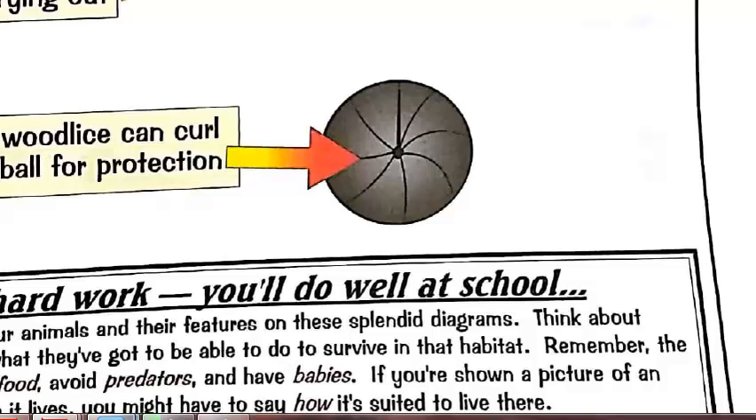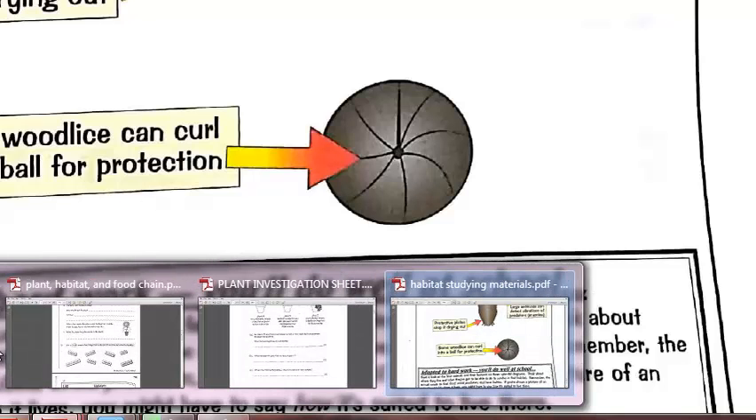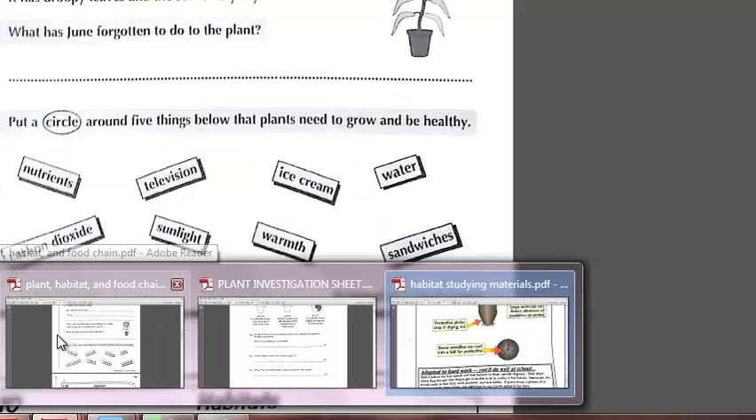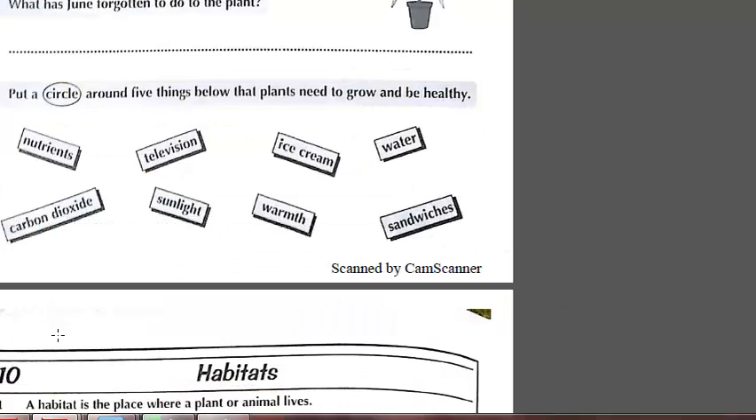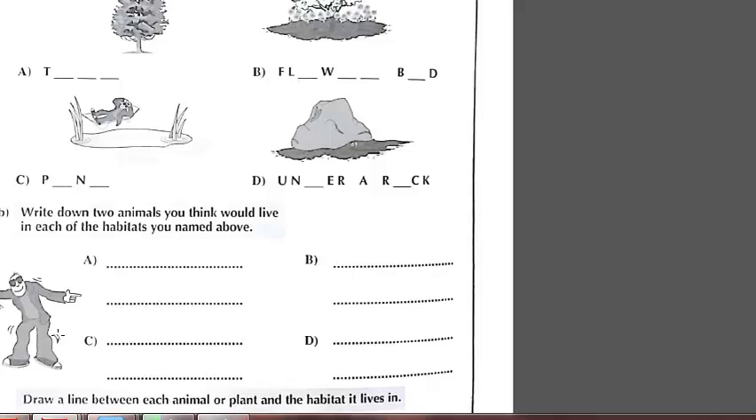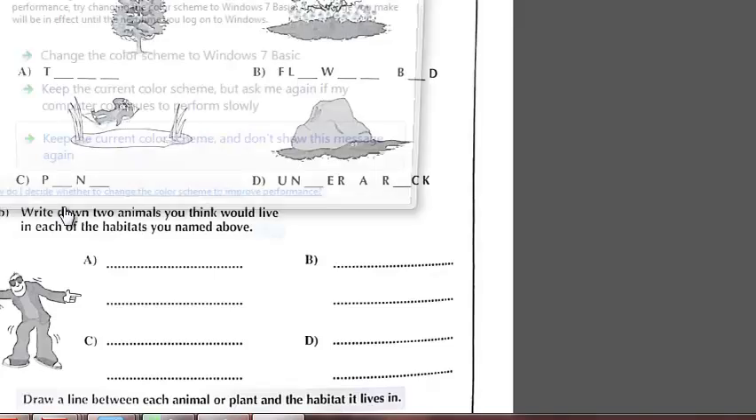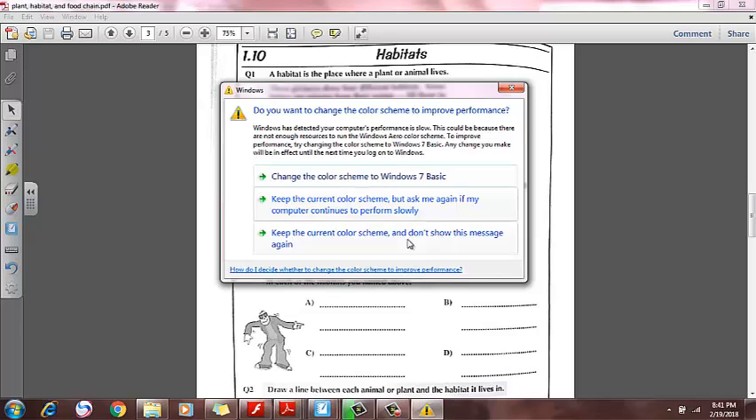Let's answer some sheets. Habitat. A habitat is the place where a plant or an animal lives. There are pictures of 4 different habitats. Complete the letters. It's very easy. Tree, flower bed, under rock, and pond.